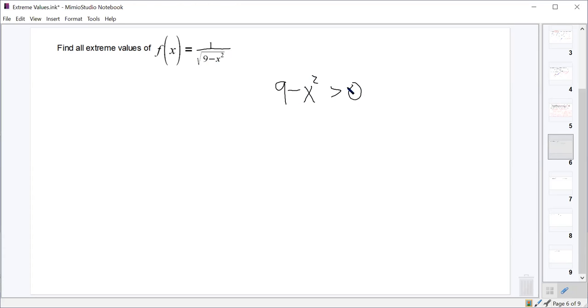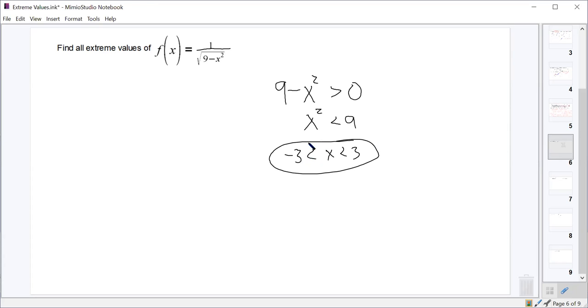If 9 minus x squared is equal to 0, then we have something that's undefined. And if 9 minus x squared is less than 0, we have something that's undefined. So the domain of this is x squared less than 9, or x is less than 3 and greater than negative 3. So our domain is an open interval.